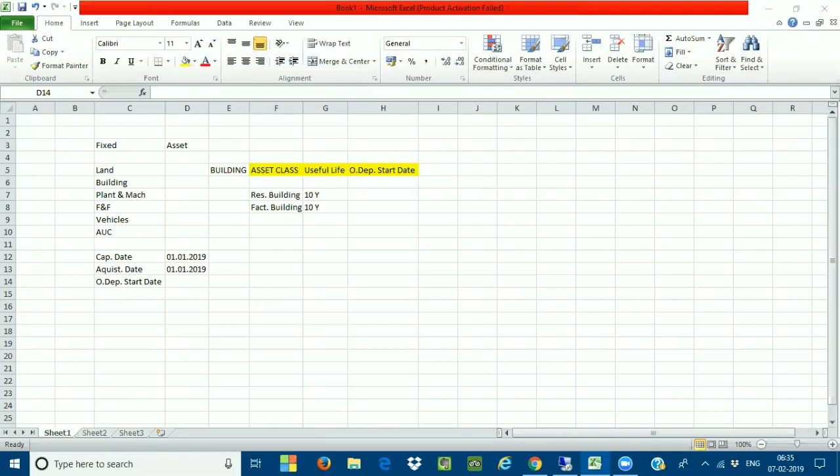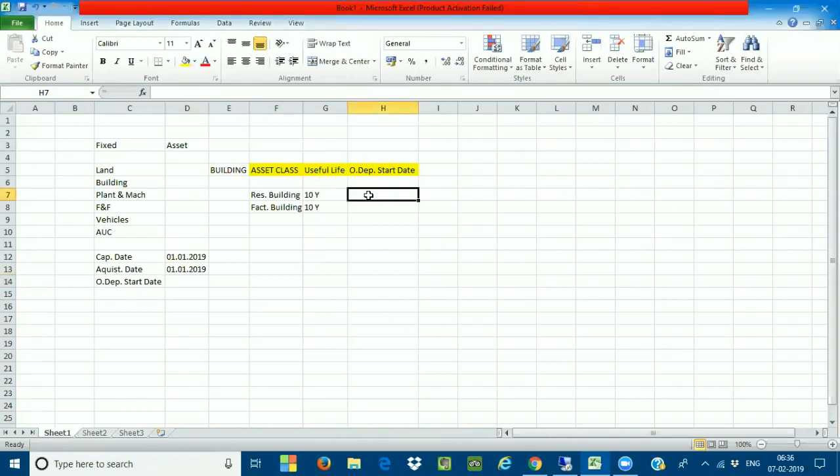So what is the ordinary depreciation start date? While you're creating the asset master record, you will give one date over there. That date is called the ordinary depreciation start date. The system is going to consider that date as the start of your depreciation. Whether you take 01/01/2019 or 01/02/2019 depends upon your requirement, when you want to start calculating the depreciation of that asset.